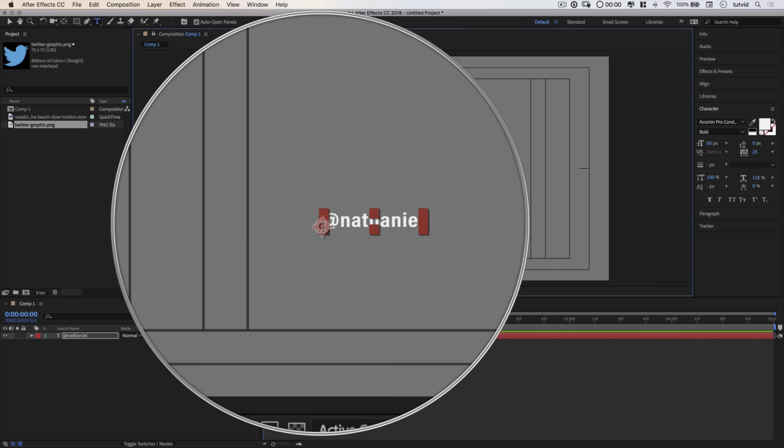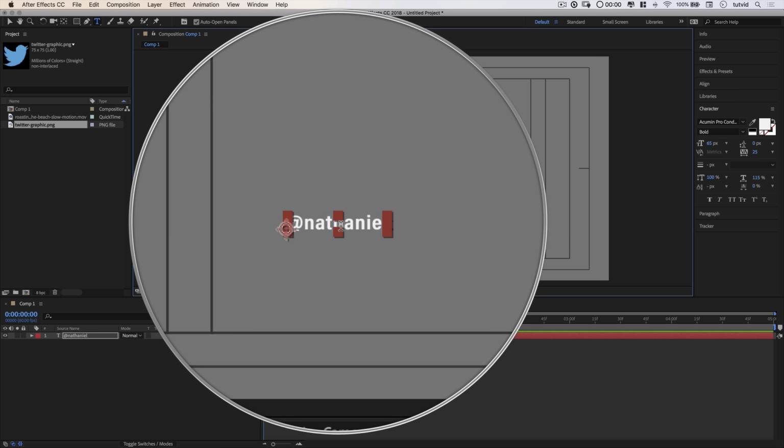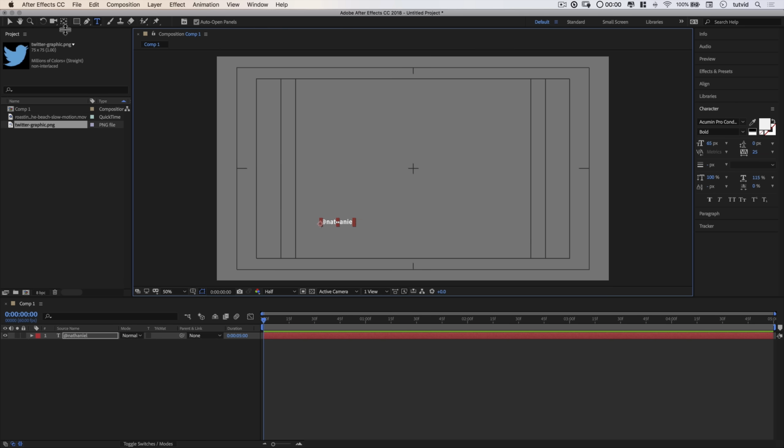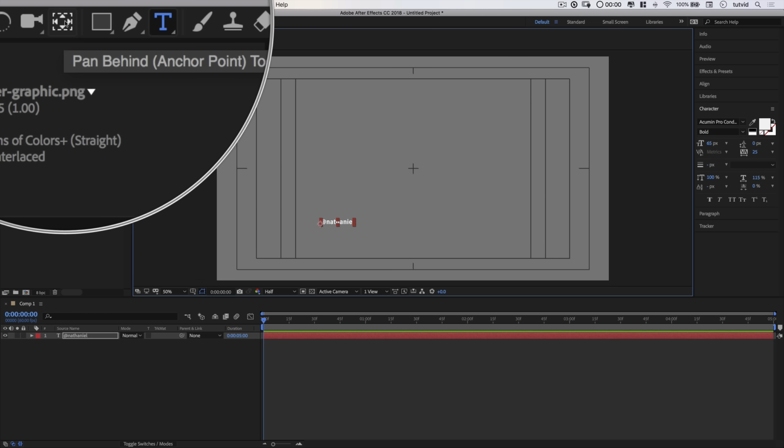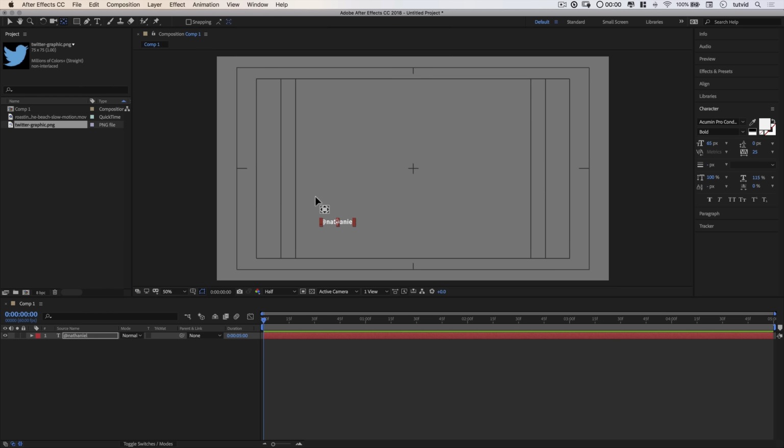Now, one thing I want to do is move that center anchor point to the middle of the text. I'm going to do that by holding down Command Option, that's Control Alt on the PC, and double click this pan behind anchor tool. So there we go, and you can see our anchor point has moved to the center. Great. I'm going to open up my paragraph panel here and just make sure my text is aligned left in this case. It's going to keep us lined up the way we want to be lined up.